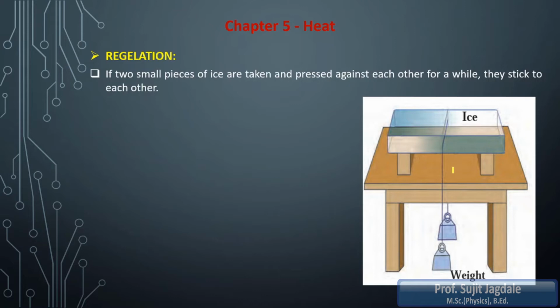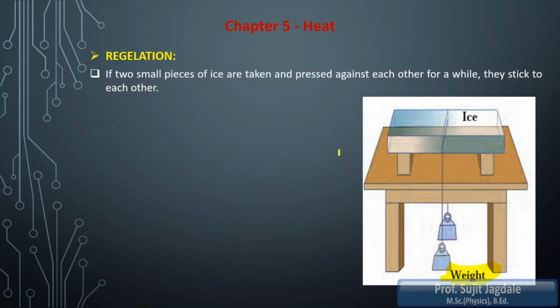Now we are going to consider a very small activity which can be done at home also. You have to take one ice slab, and on that ice slab you keep one thread with weights added to it from both sides. It is kept on the ice slab in such a way that the two weights hang in the air, so they should not touch the ground.